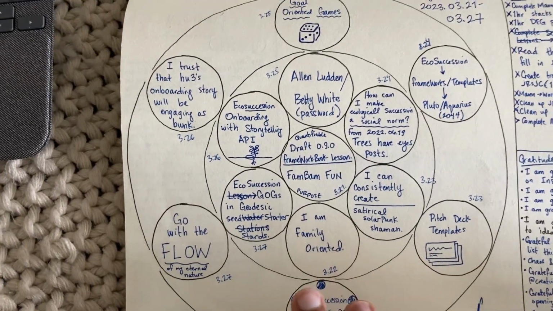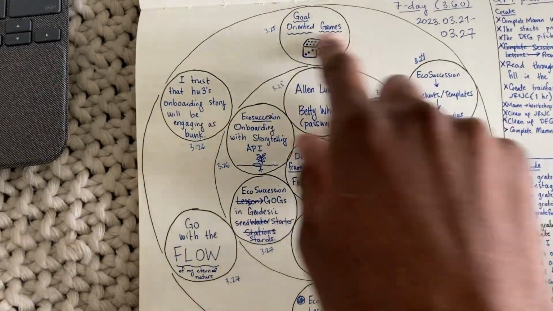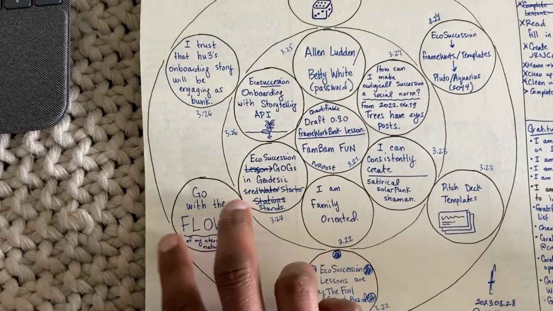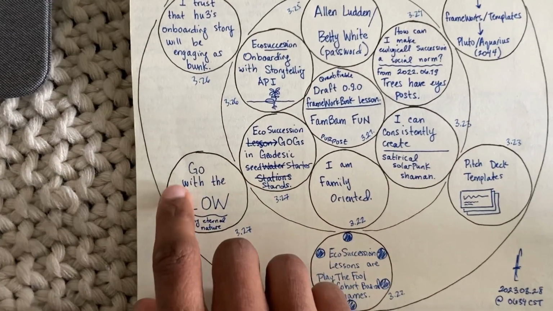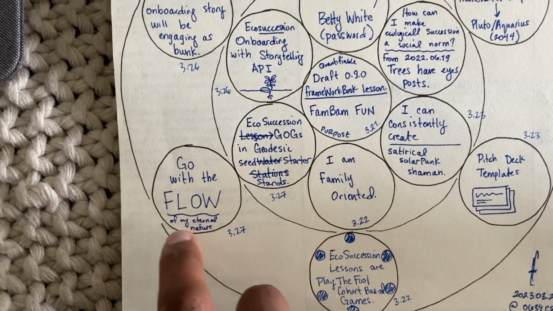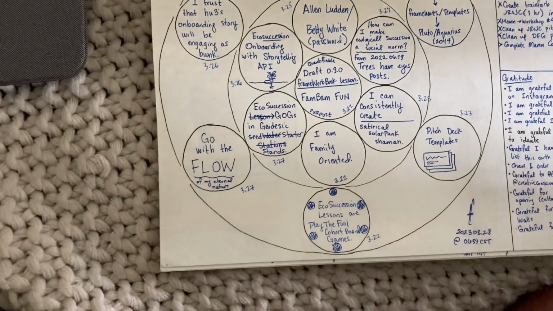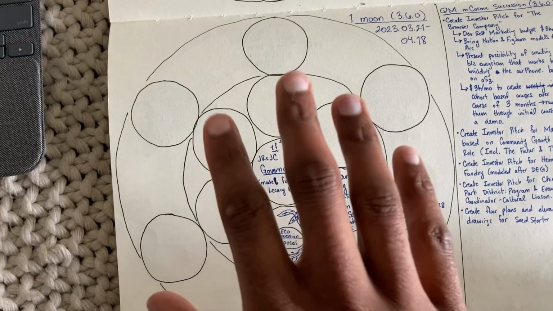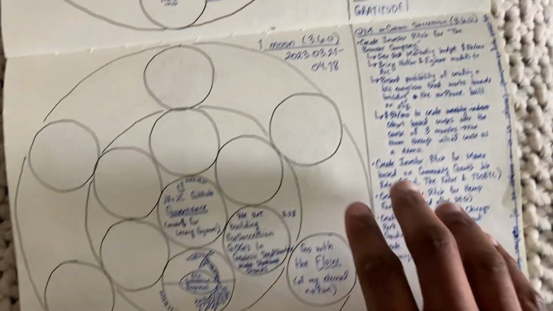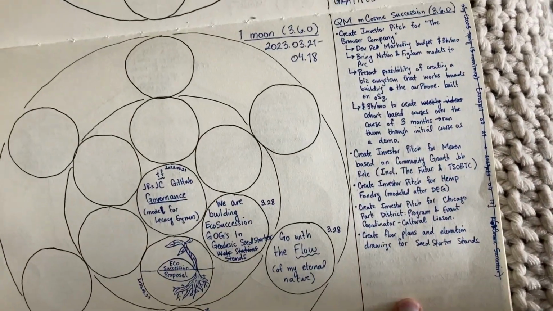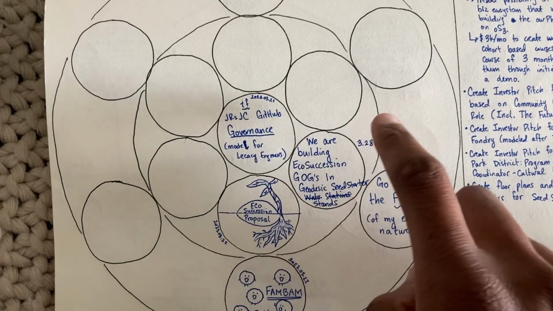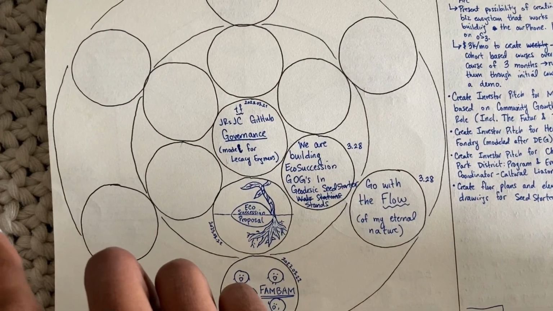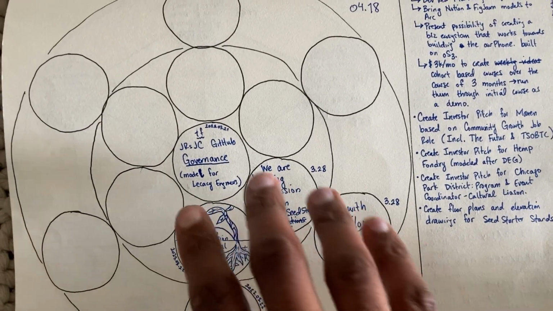So again, I looked over my 7-day cycle, and as I looked at this, I saw that my integrate sphere over the last 7 days was to go with the flow of my eternal nature. So I want to integrate that into my lunar cycle. So after creating my manifest list and my gratitude list, how does all of this, my previous 7 days, tie into what I'm doing right now?